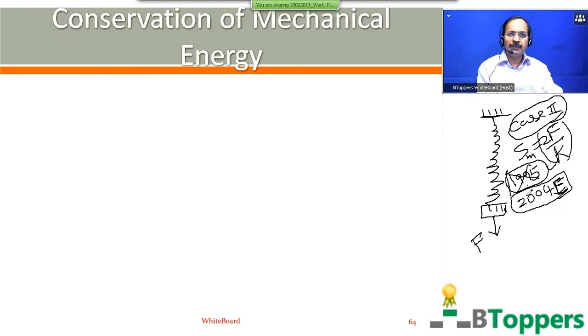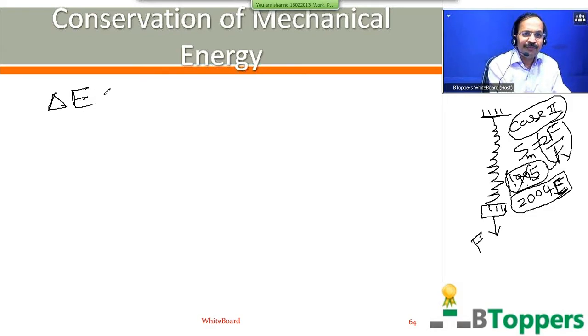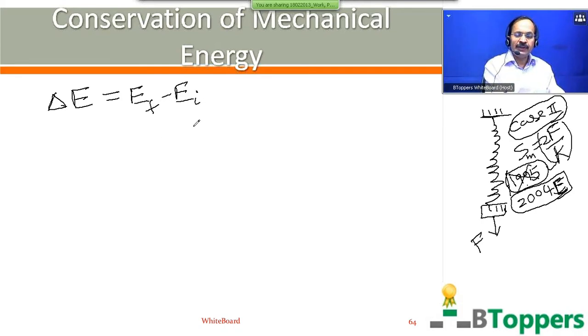So I was discussing conservation of mechanical energy. The change in the total mechanical energy of the system is denoted by delta E, which you write as EF minus EI. That means the change in total mechanical energy when the system passes from an initial state I to a final state F is delta E, EF minus EI. EI is the total mechanical energy of the body or system in the initial state. EF is the total mechanical energy of the system in the final state.